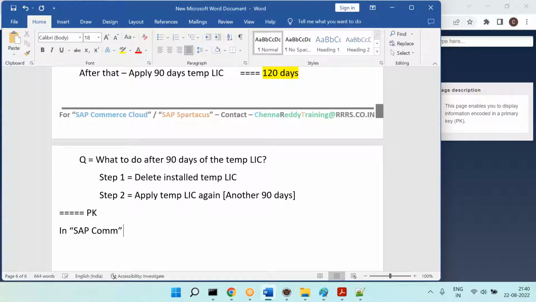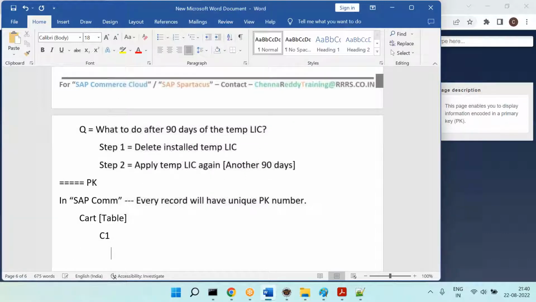In SAP Commerce, even functional people should remember this PK. In SAP Commerce, every record will have a unique PK number. This is system generated, used for SAP Commerce purposes, and we will not have control over it. Let's say I have a cart table. In the cart table, I have cart 1, cart 2, and assume the PK numbers are 1, 2, 3, 4, 5.